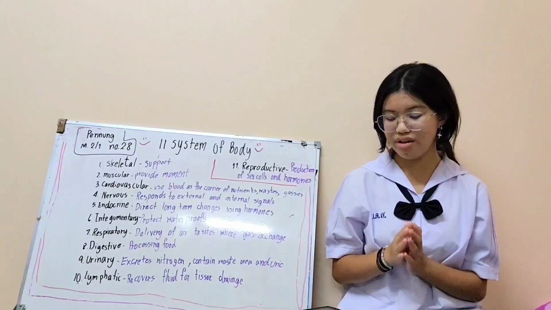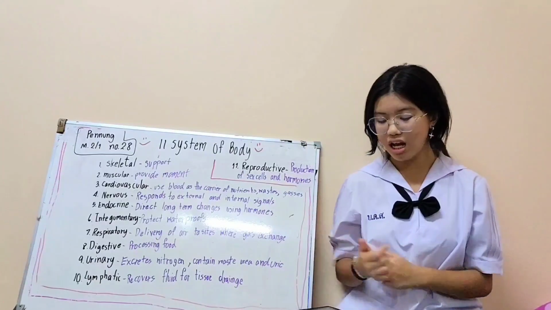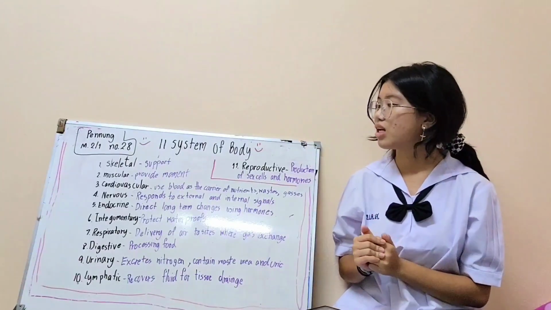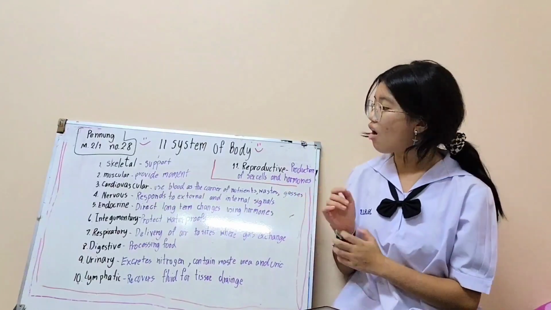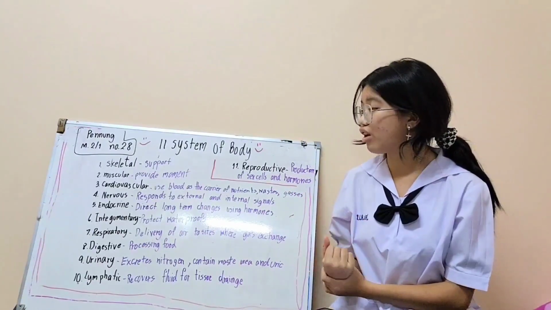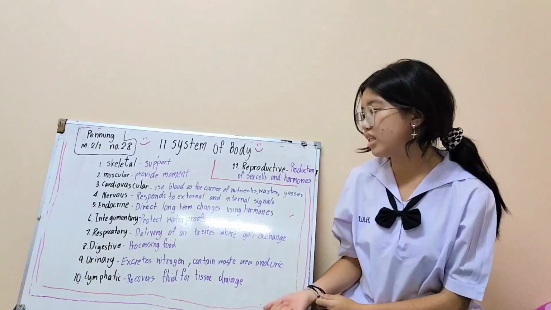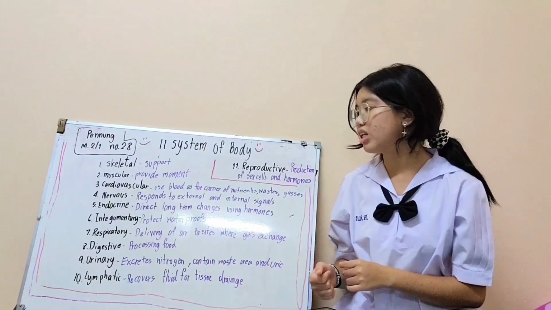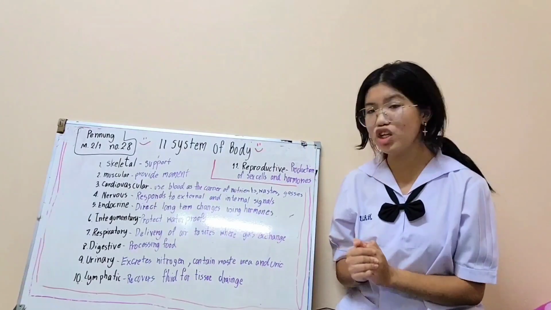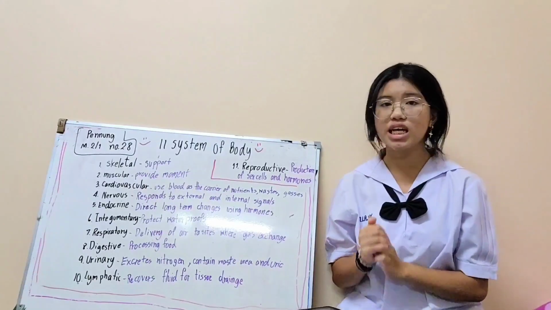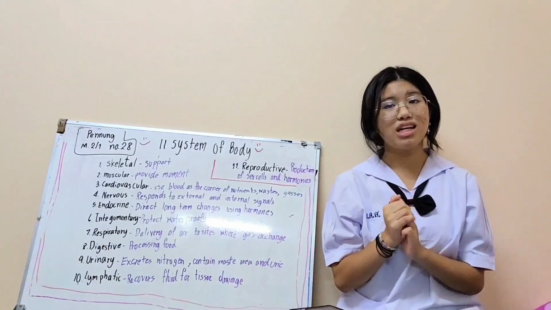Our body has 11 systems. The first one is skeletal, second muscular, third cardiovascular, fourth nervous, fifth endocrine, sixth integumentary, seventh respiratory, eighth digestive, ninth urinary, tenth lymphatic, and eleventh reproductive.